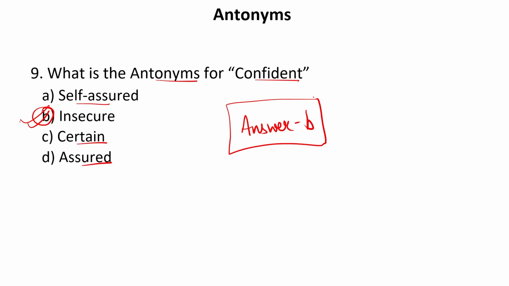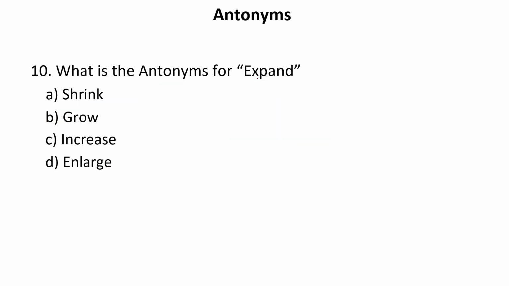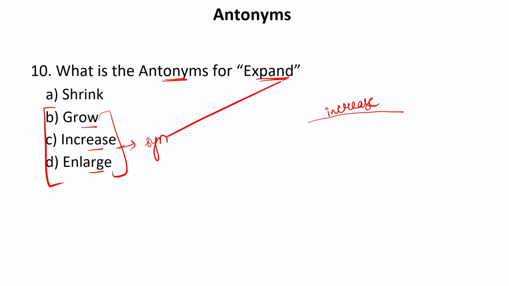Now let us move to the next one. Expand. We have to tell the antonym for the word expand. If we are going to expand something, it means we are going to increase it. You must have heard increasing order and expanding order. So expand means to magnify, to enlarge, to make it big, to grow, to increase, to develop. So these three are the synonyms of expand. Whereas this word shrink is our answer.